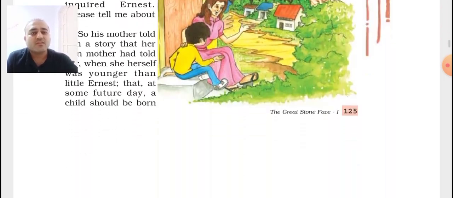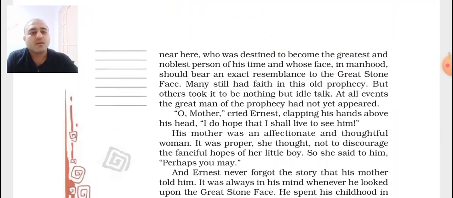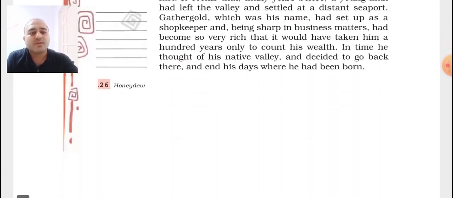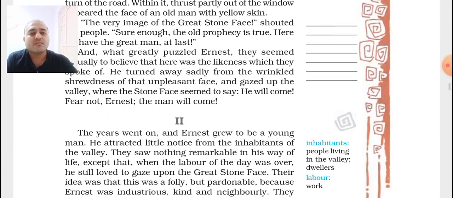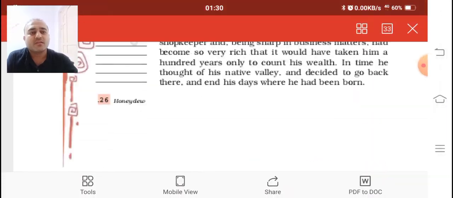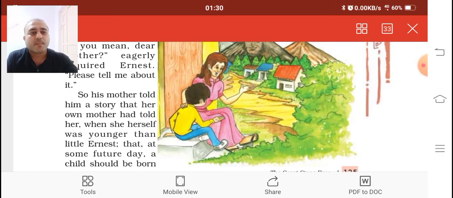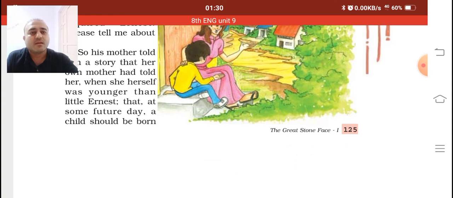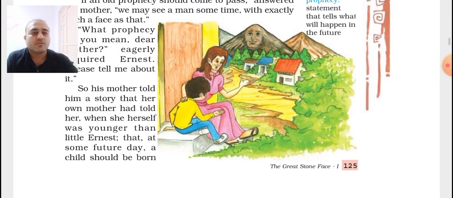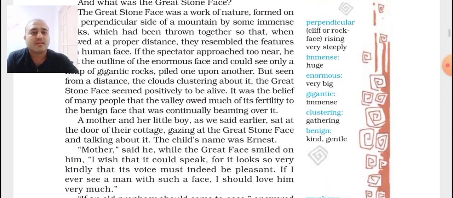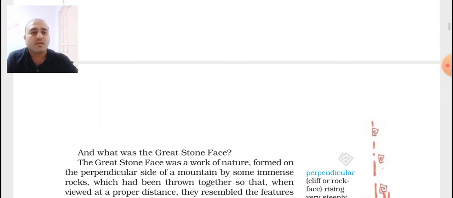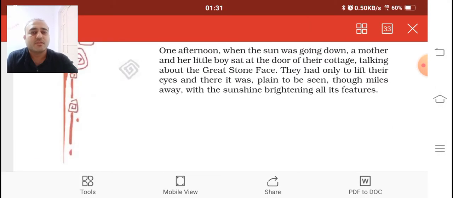In this lecture we'll complete the explanation of part 1, and from here, part 2 will be explained in the next lecture. So let us begin with the line by line explanation of this chapter.